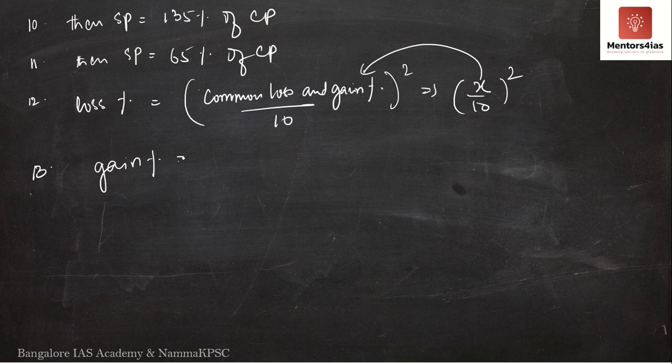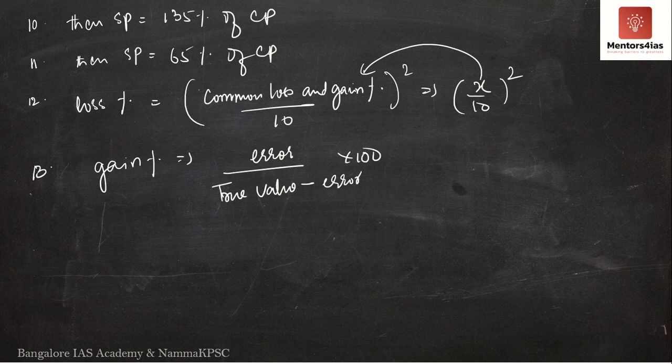Then your gain percentage will be the error divided by the true value minus error, into 100. This will give you the gain percentage in case the shopkeeper or the trader makes use of a false weight but says that it is the correct weight and then uses it to measure something in order to sell.